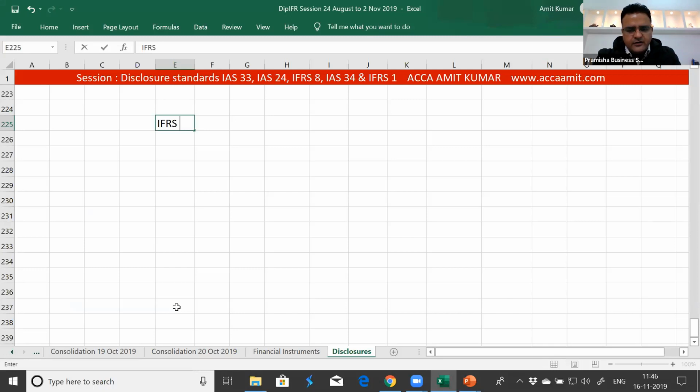IFRS 8 operating segments is the standard dealing with presentation of the segments, wherein we have majority stake like 10% of revenue, 10% of assets, 10% of profit or loss. There are quantitative thresholds, there are aggregation criteria. We need to disclose the operating segments.